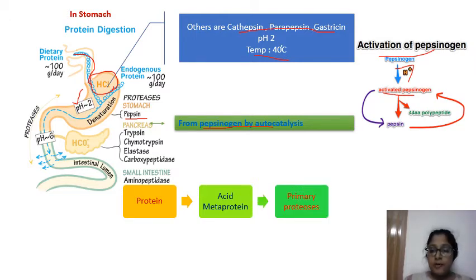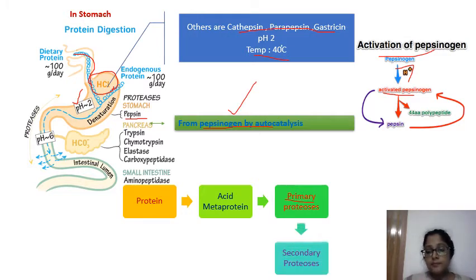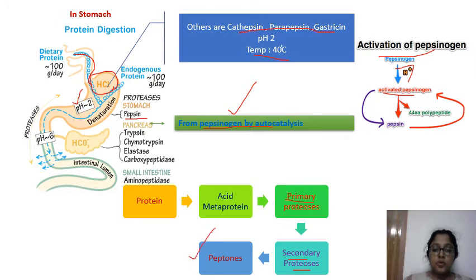It forms primary proteoses because this acid metaprotein is broken down by the pepsin present in the stomach. Then it gets converted to secondary proteoses, and lastly to peptone. So till peptone we get the protein digested in the stomach.